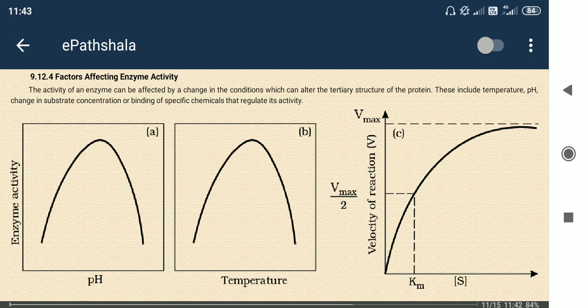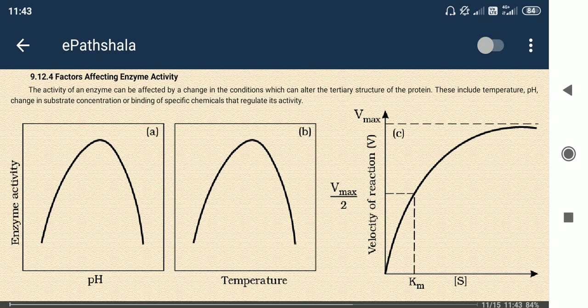After that, increasing the pH leads to a decrease in enzyme activity. The pH at which enzyme activity is highest is known as the optimum pH. You can see this from graph A very clearly.